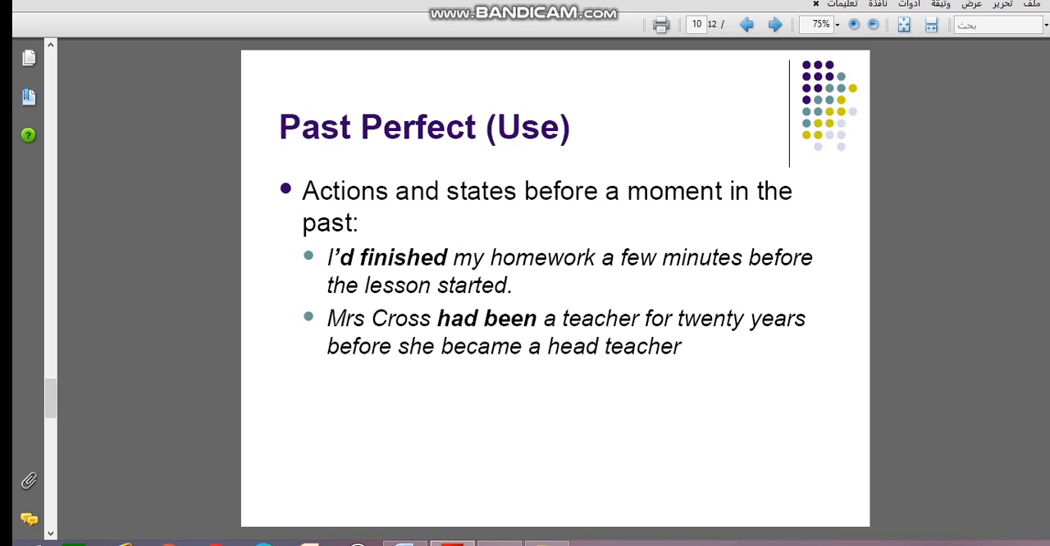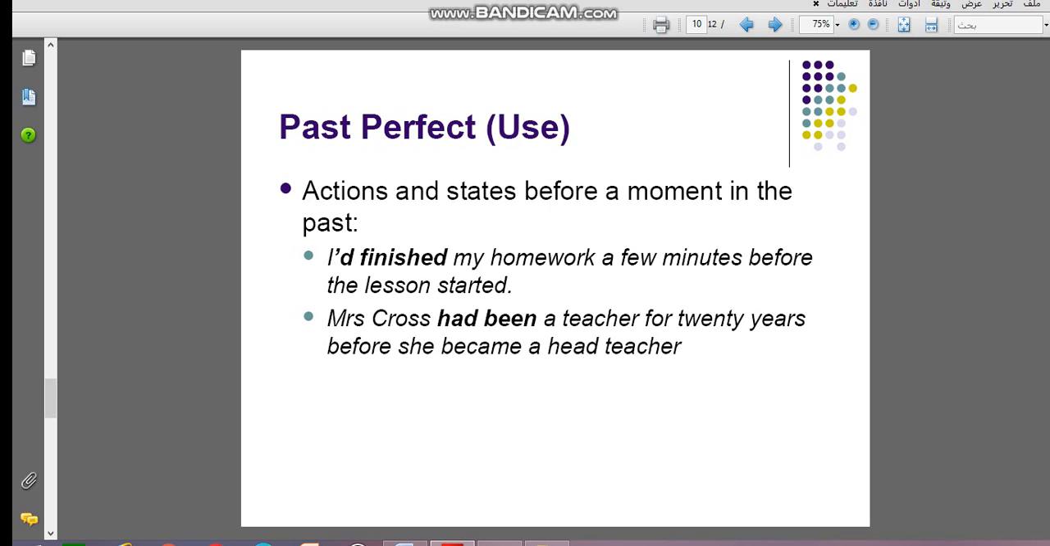For example, you studied English after you watched TV. Which one finished first? You studied English after you watched TV. After that you watched TV. So I had studied English, then I watched TV. So it will be after I had studied English, I watched TV.